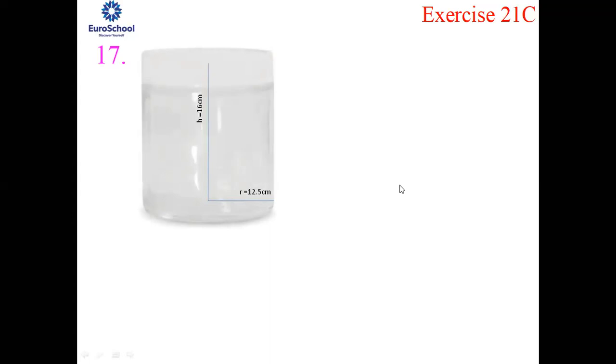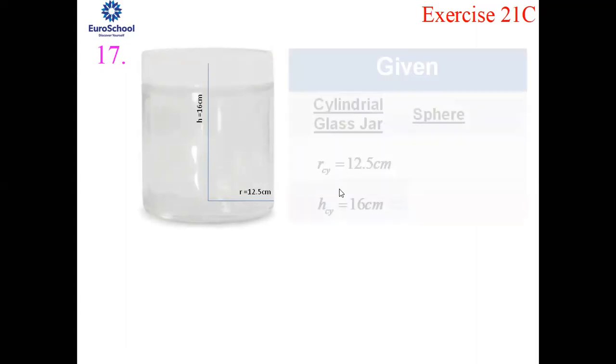Now, read out the next sentence. Inside the water, there is a sphere of diameter 15 centimeter completely immersed. So what is there inside this jar? You have a sphere of diameter 15 centimeter. So inside this, you are dropping a sphere.